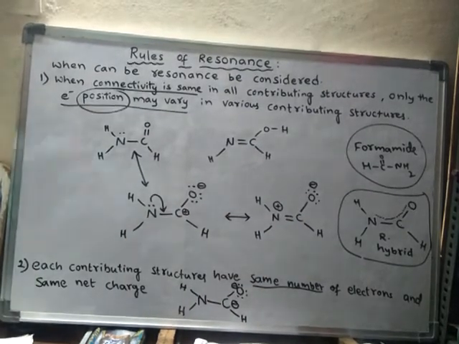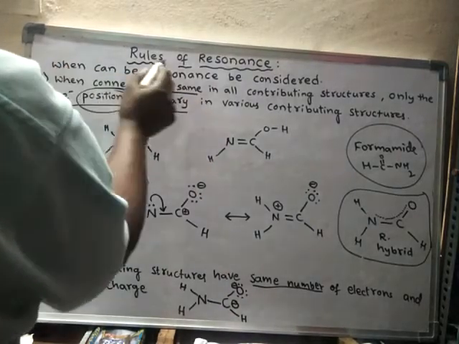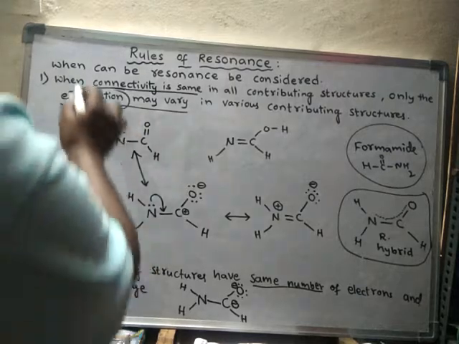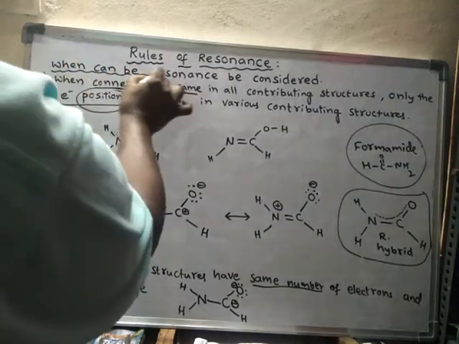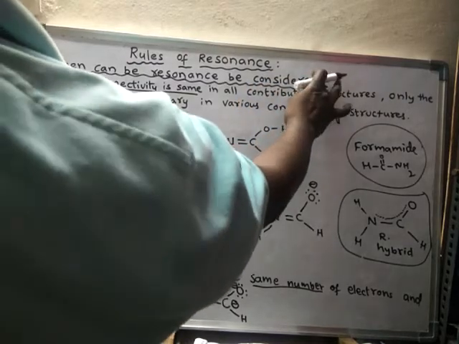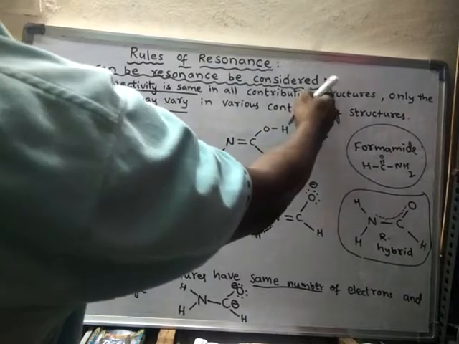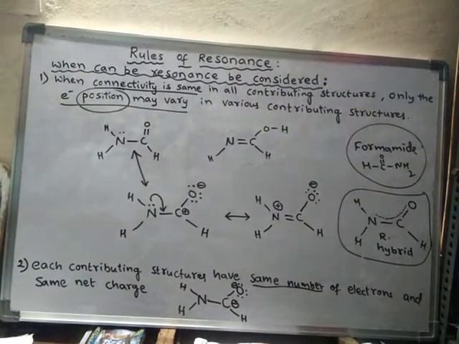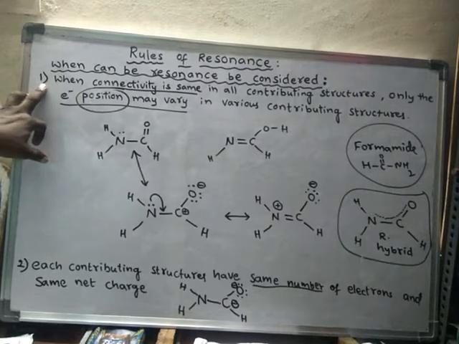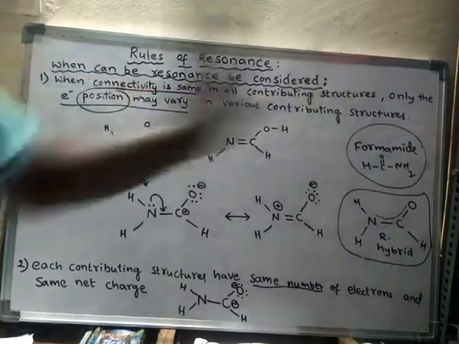Now, first we learn some rules. The rules are based on certain questions. When can resonance be considered? Under which conditions can resonance be considered? This can be explained by a certain set of rules. So the first rule is: connectivity is the same in all contributing structures.